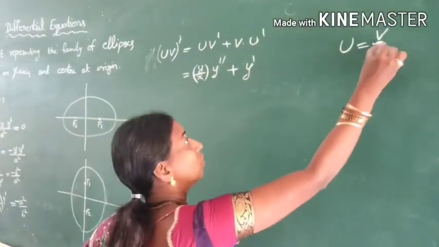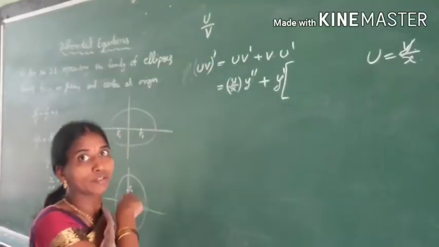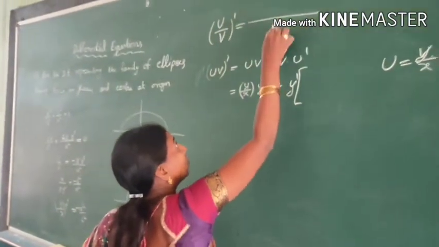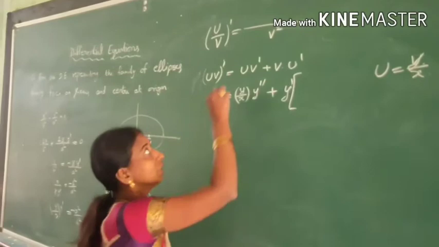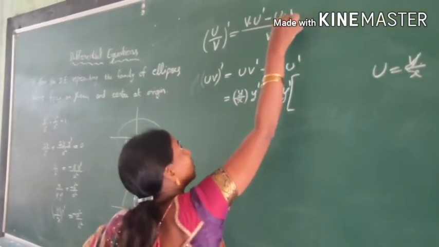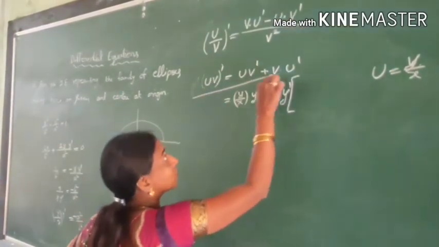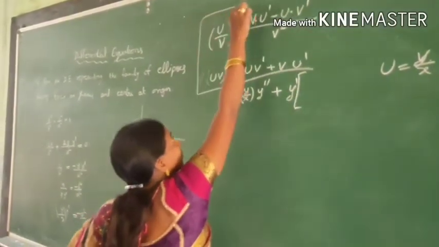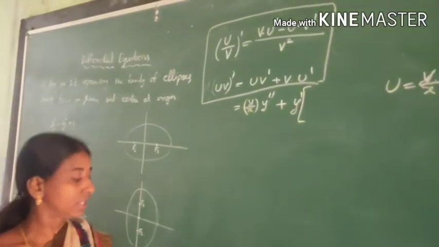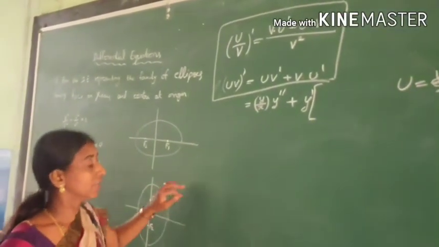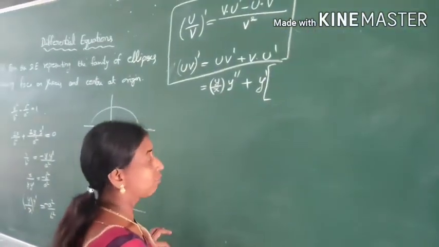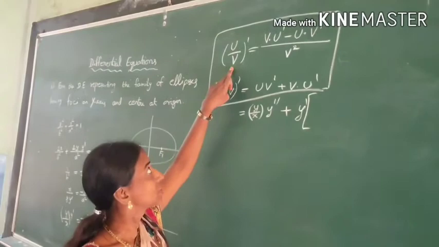u is equal to v by x. The u by v rule: the derivative of u by v is v square in the denominator, and in the numerator v u dash minus u v dash. You can take these as formulae. You have to know formulae very well, then only we are going to get our answers. So apply this rule for y by x.